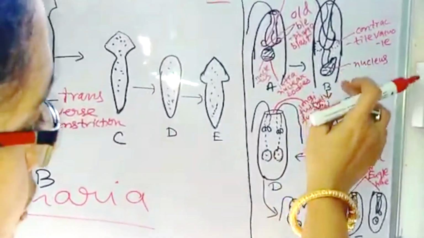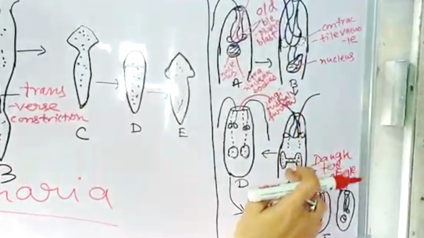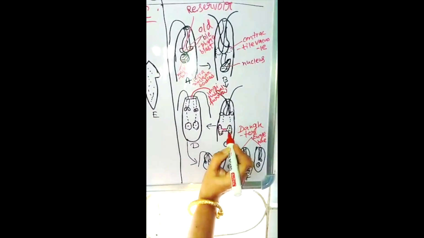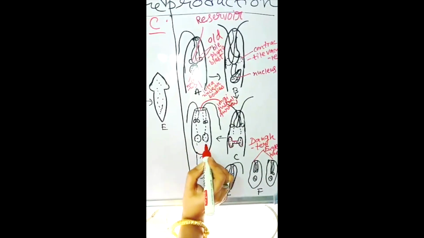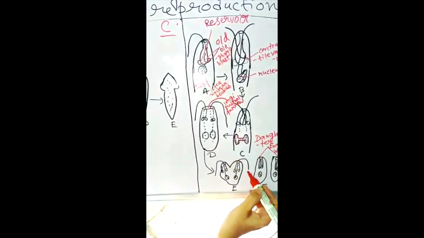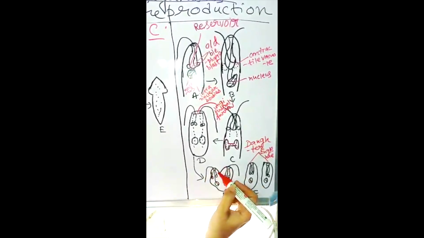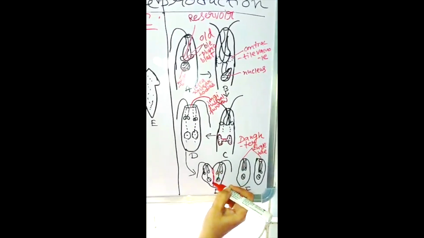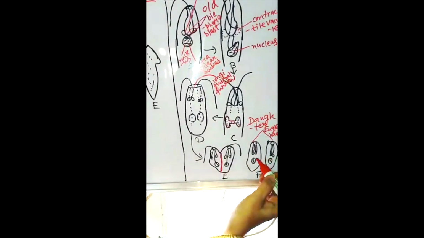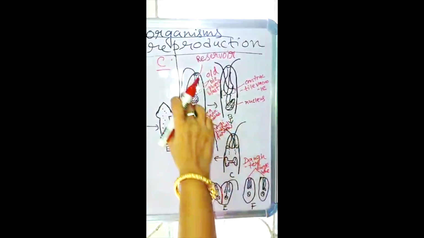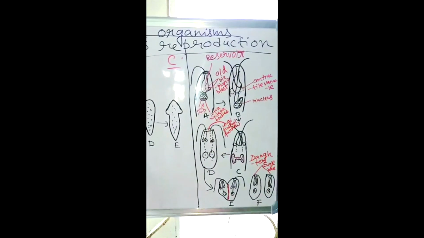After the nucleus, here a constriction is formed, and that nucleus is divided into two daughter nuclei. Ultimately, flagella reappear and this constriction becomes narrower and narrower, and ultimately two daughter Euglena are formed. So this type of binary fission occurs in Euglena.